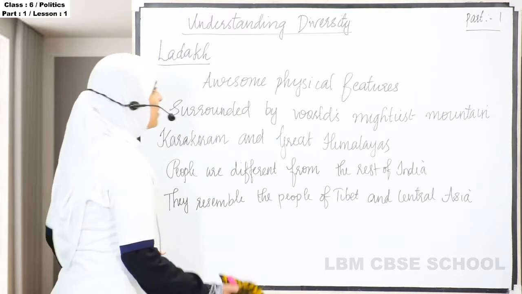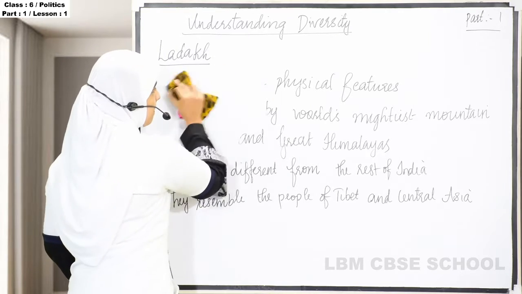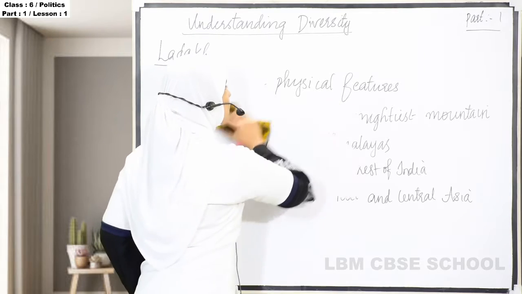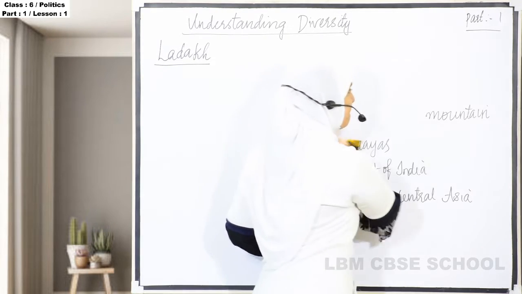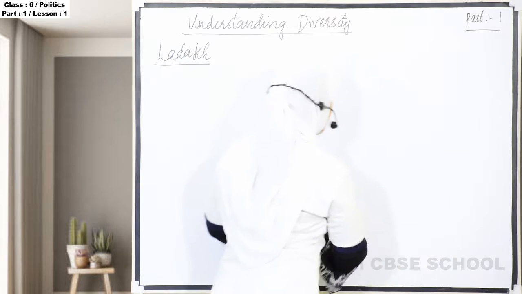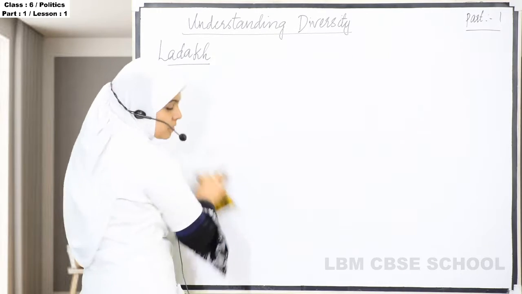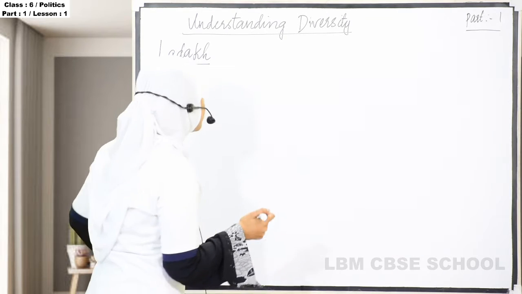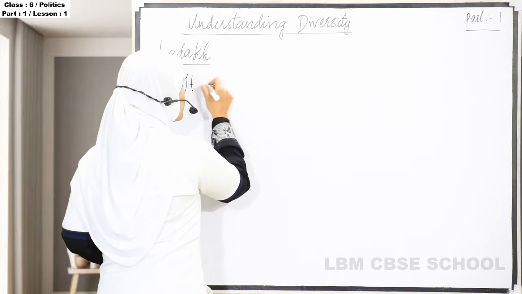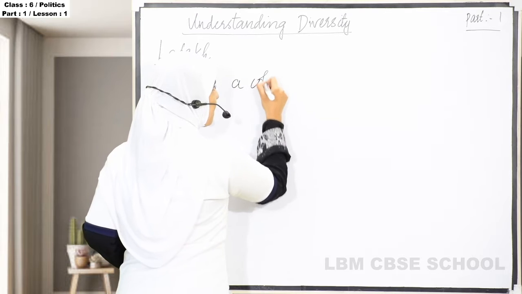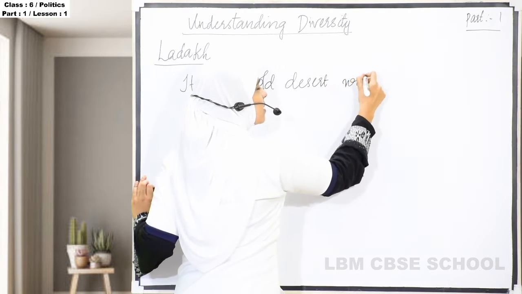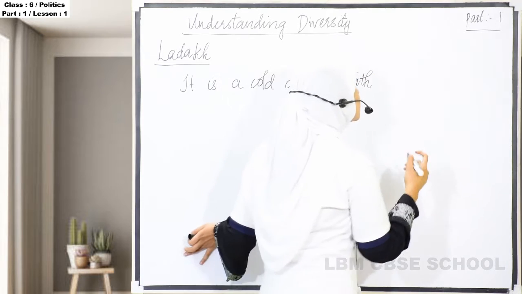And the next feature is about the climate. It is a cold desert with a limited source of water.